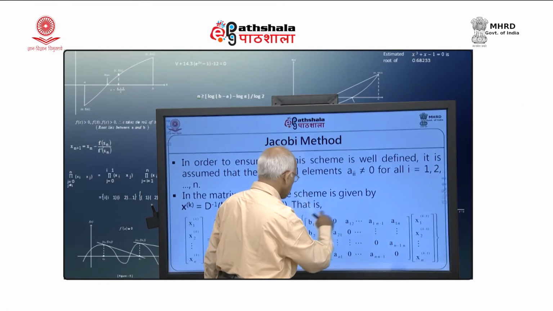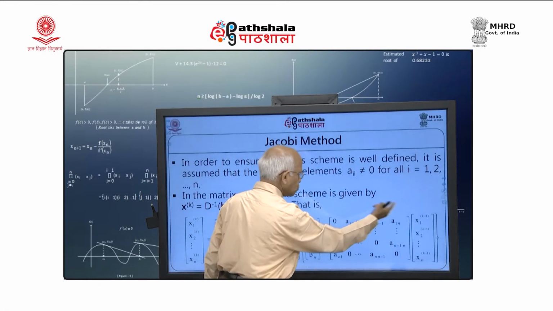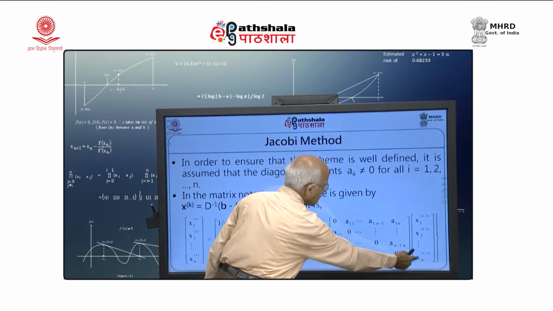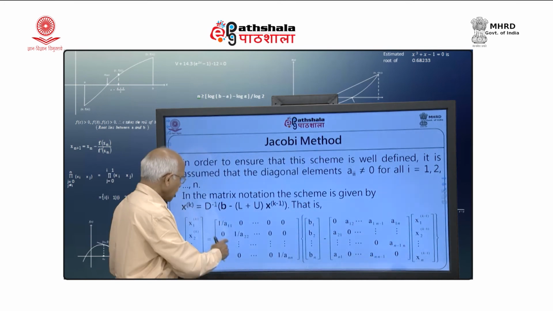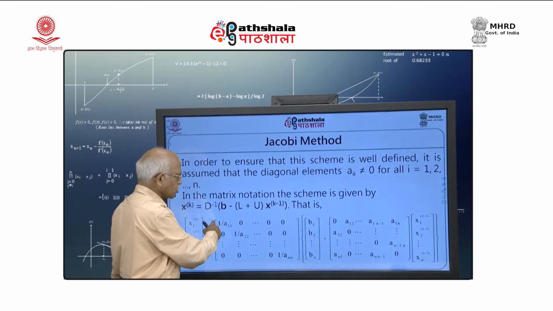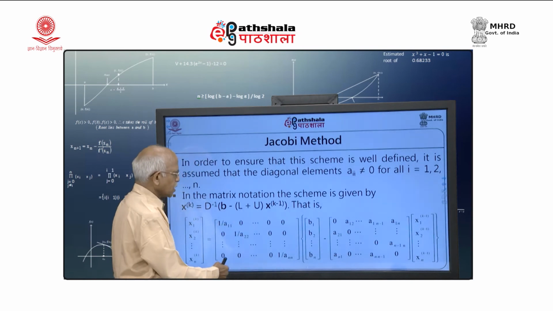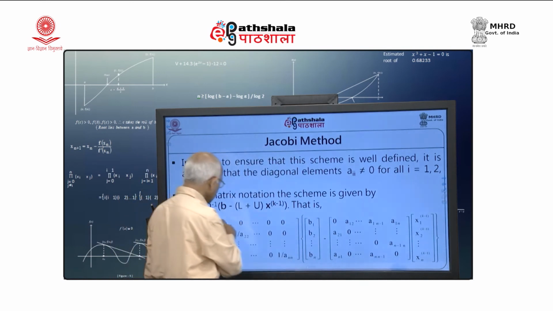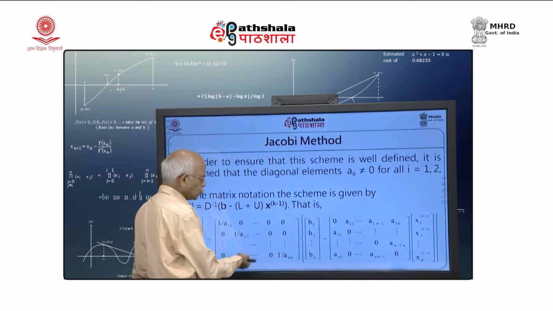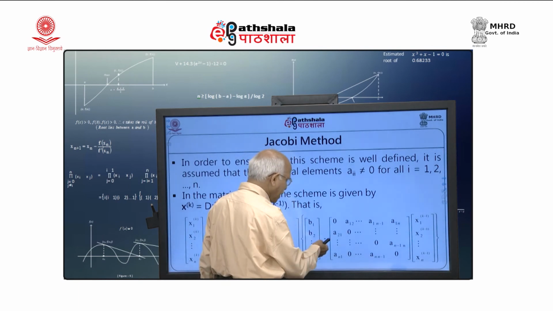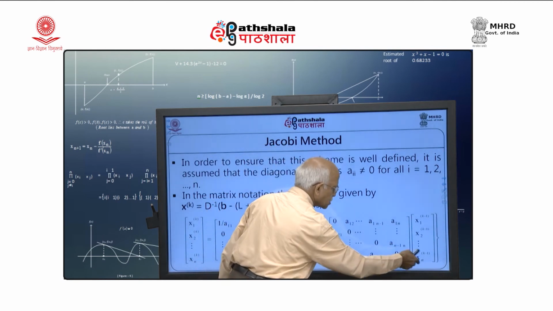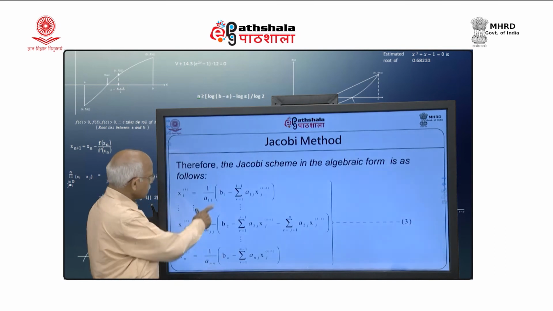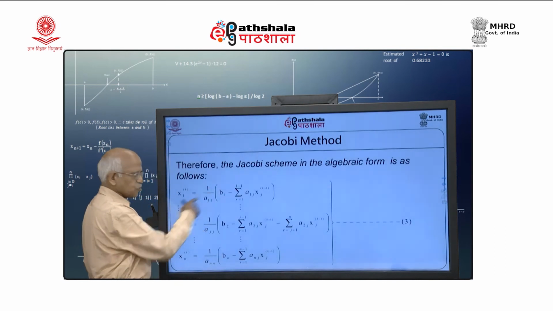So, b 1 minus a 1 2 x 2 up to a 1 n x n, that is what I will be getting, and I have to multiply it by 1 upon a 1 1 because the rest of the things are 0. So, I simply take only the first row and all other rows will be 0. So, I will get 1 upon a 1 1 into b 1 minus this into this, and that is what I am getting here as my first equation.